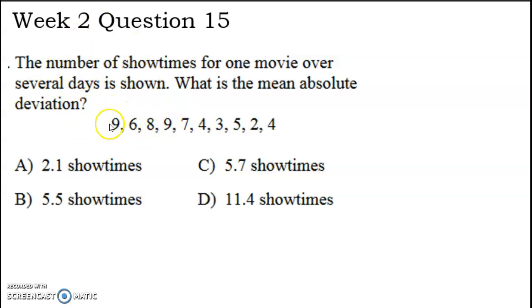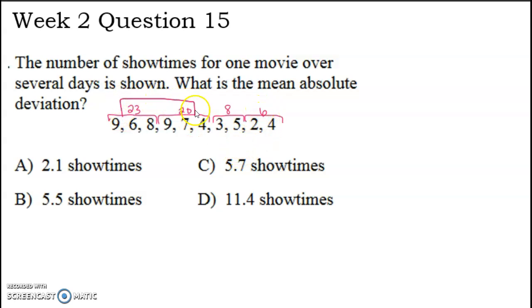And again, I'm going to go ahead and do this in chunks. So let's just do, I don't know, maybe groups. We'll do 2 and then 2. 9 plus 6 is 15, plus 8 more is 23. Just triple checking. 17, yeah, 23. 9 plus 7 is 16. 16 plus 4 more is 20. 3 plus 5 is 8. 2 plus 4 is 6.